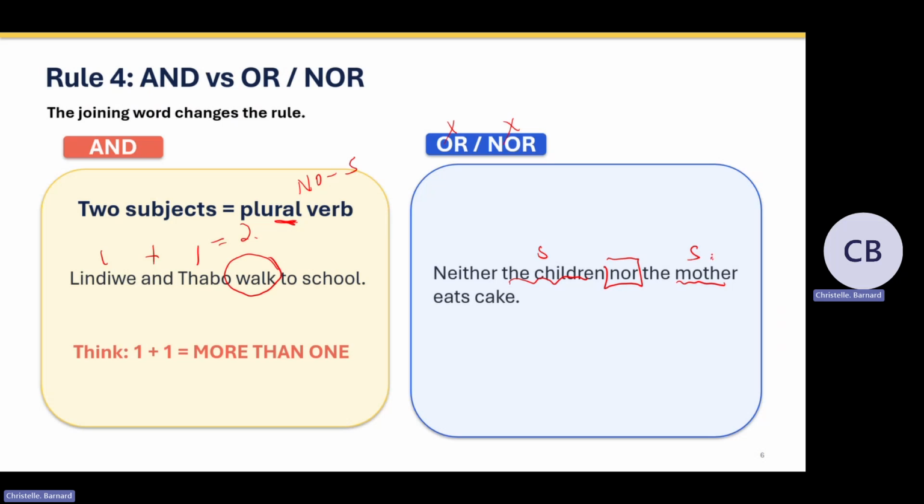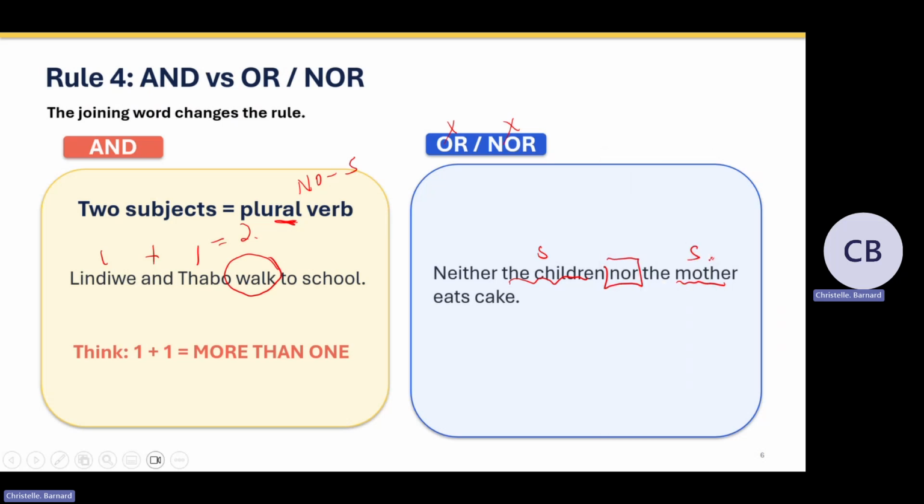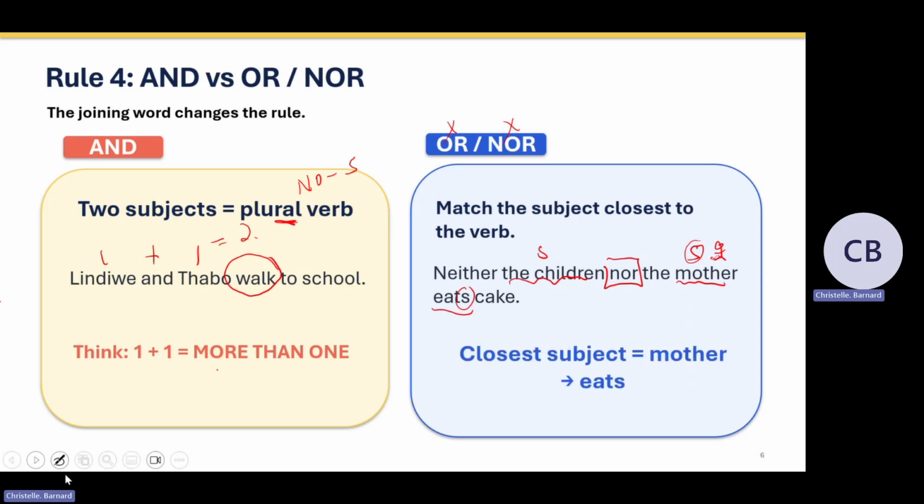The rule says you look at the subject closest to the verb. In this case, mother is closest to the verb eats. Mother is only one mother. It's a singular mother. So that's why we add an S. So that's basically this rule. So remember, match the subject closest to the verb. You use the subject closest to the verb when we join it together with nor.